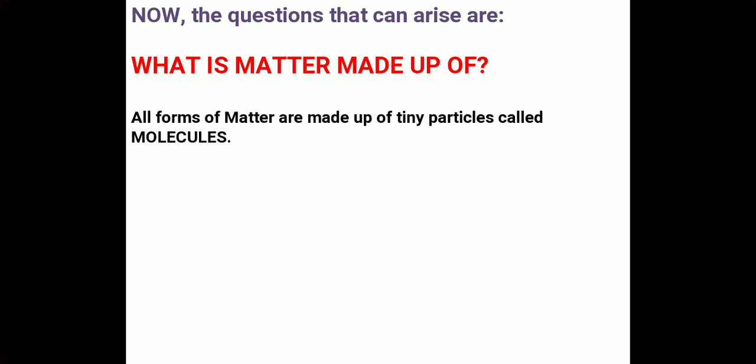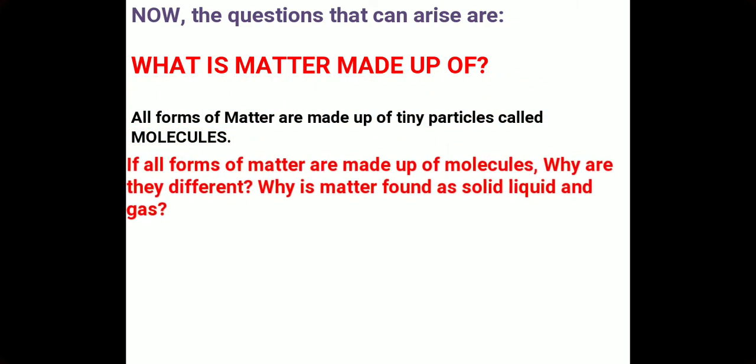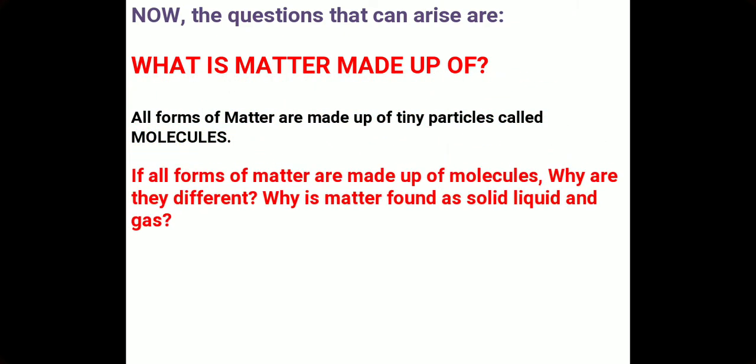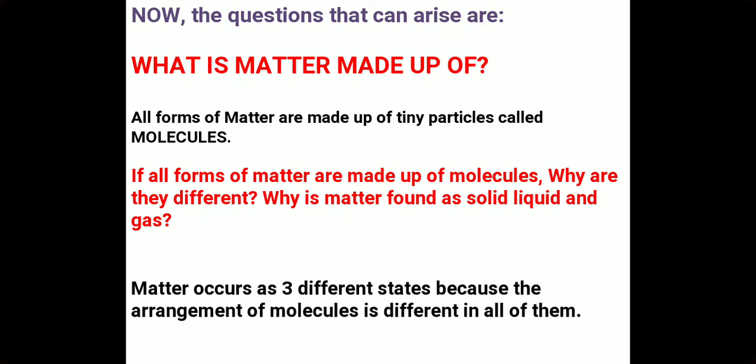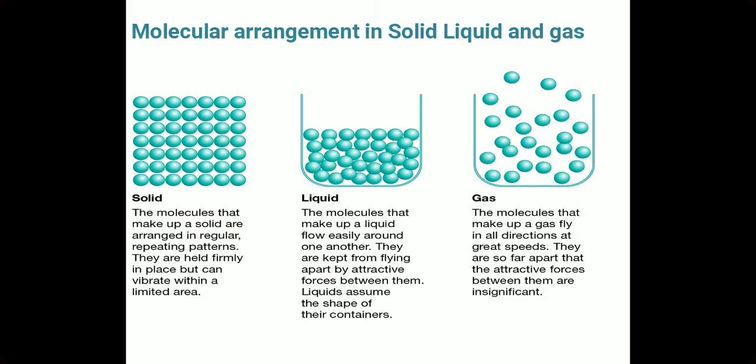So the question now that comes to our mind is, what is matter made up of? All forms of matter are made up of tiny particles that are called molecules. Another question could be, if everything is made up of molecules, why are they different? And why is matter found as solid, liquid, and gas? It is because the molecules are arranged differently, and this is what the molecular arrangement in solid, liquid, gas looks like. These blue balls are the molecules, and you'll see they are differently arranged in solid, liquid, and gas.